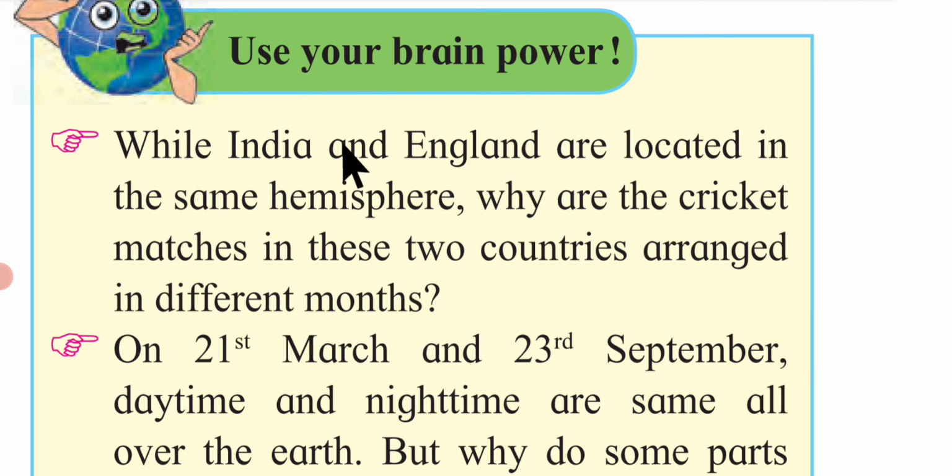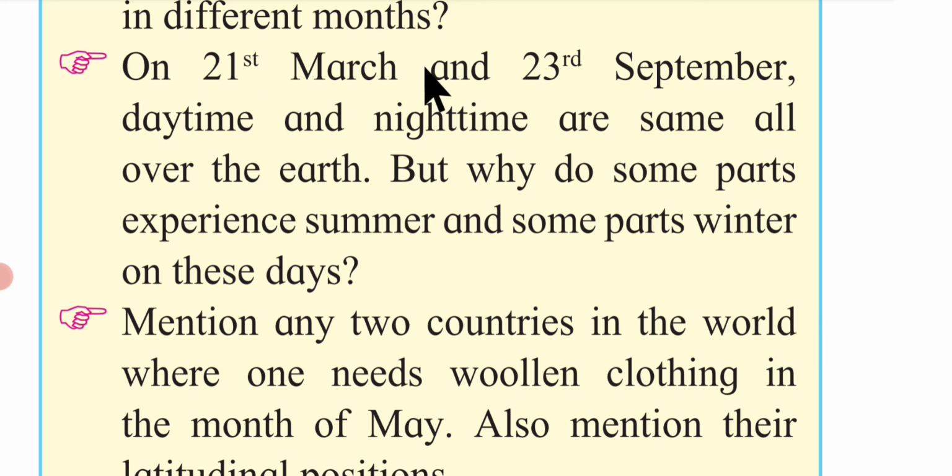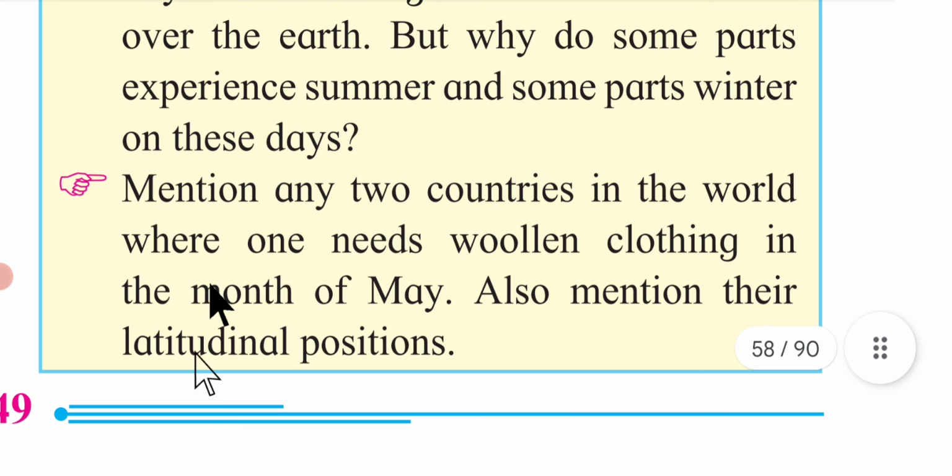Use your brain power. While India and England are located in the same hemisphere, why are the cricket matches in these two countries arranged in different months? On 21st March and 23rd September, daytime and nighttime are same all over the earth. But why do some parts experience summer and some parts winter on these days? Mention any two countries in the world where one needs woolen clothing in the month of May. Also mention their latitudinal positions.